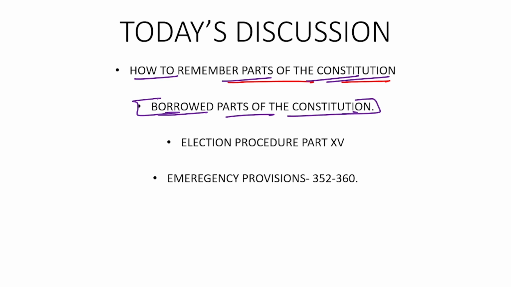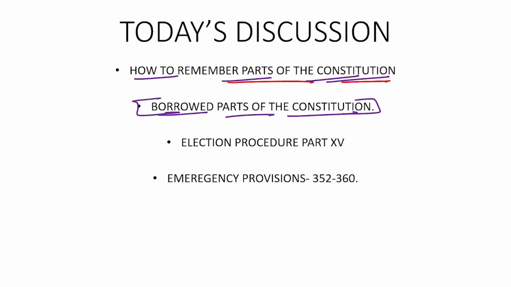I suppose your screen is visible to you. Okay. So with this, we will be starting the second portion of the lecture series, where we will be discussing the borrowed parts of the constitution. In this lecture, we will be discussing the different parts which have made the constitution a very detailed and beautifully crafted document.